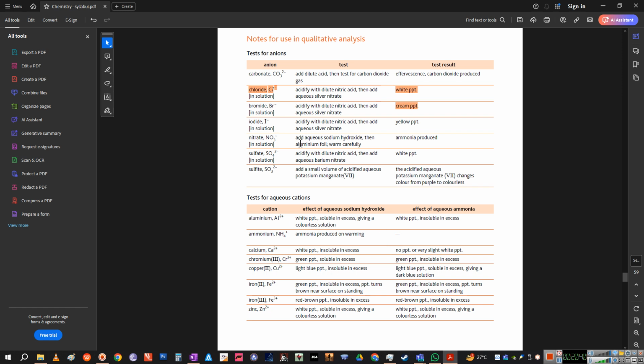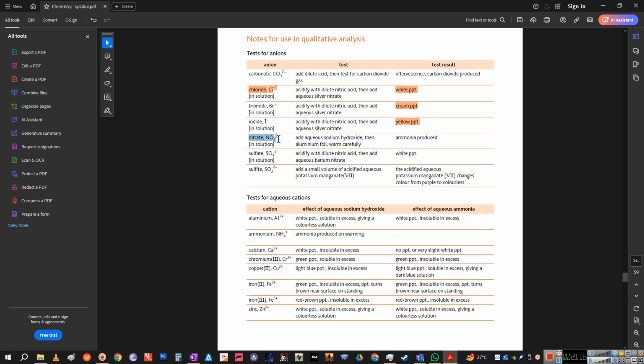Then we have the iodide, the same test but a yellow color now. Then for the nitrate, this is a different test. Now we use the nitrate ion to test for the other ones. But what if you have the nitrate itself? These tests are not possible because adding dilute acid is not going to produce any effervescence or gas, and it is not going to react with nitric acid creating any insoluble salt, which we call a precipitate. So again a false negative, and you won't get any results.